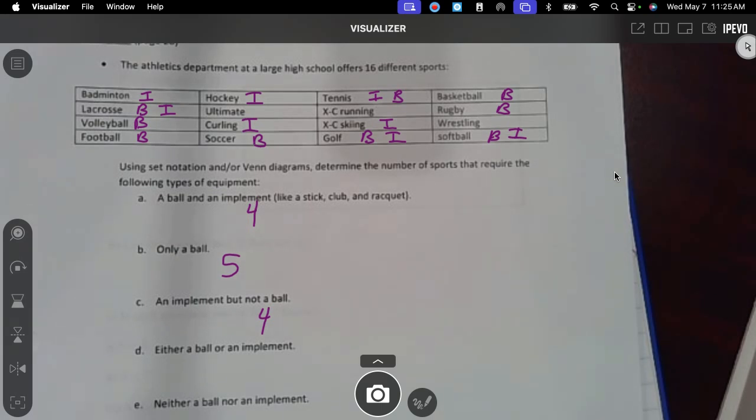I have 13. It would be all but 3, right? Because a ball or an implement. Does that one use a ball or an implement? Yes. Does that one use a ball or an implement? Yes. See how we include that one? So we didn't include those the other day? We didn't include the one that had both. We did, because we have 9. So counting the 4 with the ball and the implement is 13.